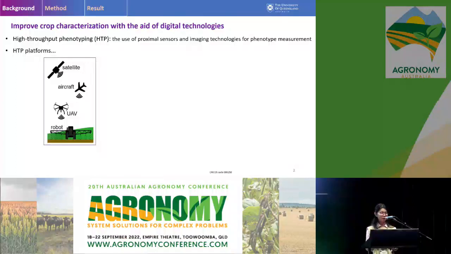And the research objective is to improve crop characterization with the aid of digital technologies, and high throughput phenotyping is one of the most promising technologies that we can use in agriculture today. High throughput phenotyping means the use of proximal sensors and imaging technologies for phenotype measurement. And nowadays we have a lot of platforms that can be used to do high throughput phenotyping, from ground-based robots to satellites.